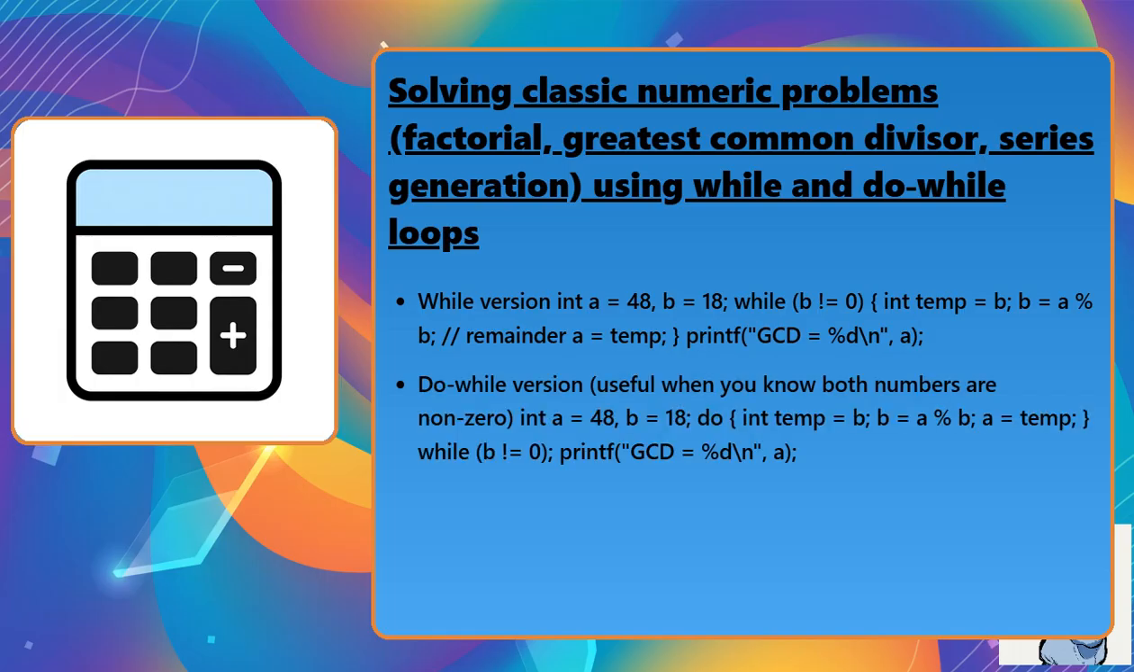Do-while version, useful when you know both numbers are non-zero. int a = 48, b = 18; do { int temp = b; b = a % b; a = temp; } while (b != 0); printf("gcd = %d\n", a);. The loop invariant here is that gcd of a, b remains unchanged throughout iterations.